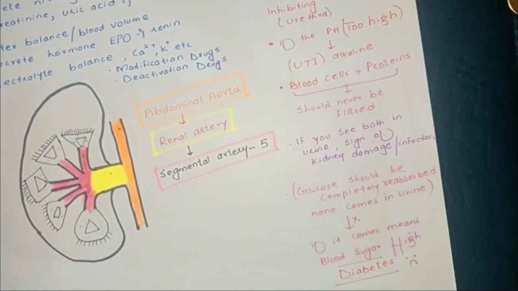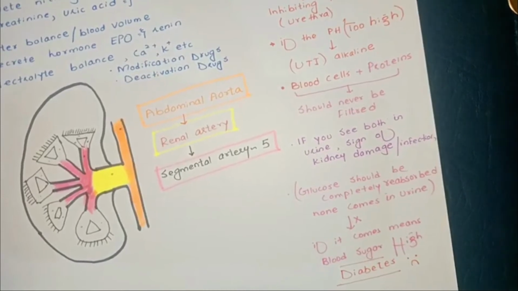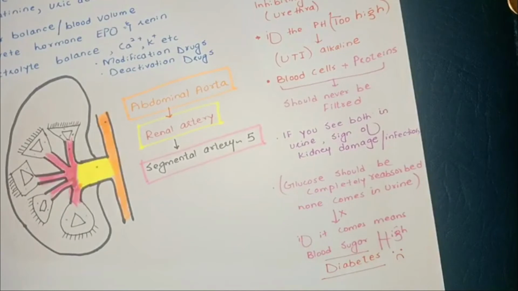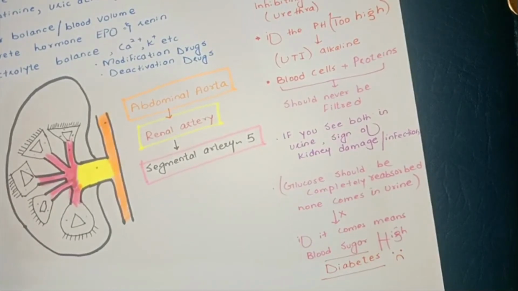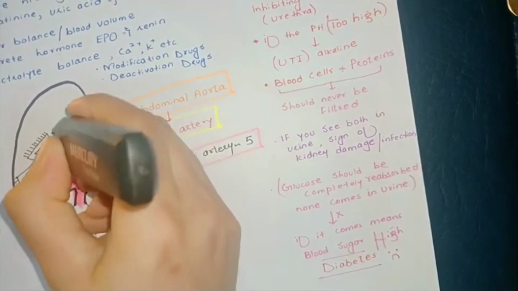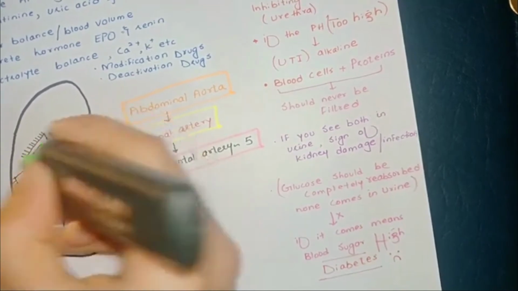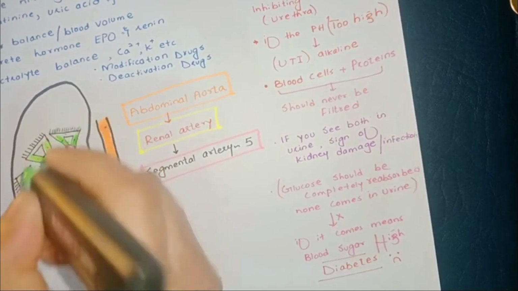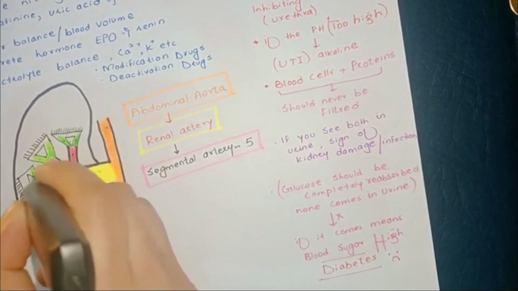Next, the blood is going to go between the lobes of the kidney. There are typically about 5 to 8 lobes of a kidney. Each of those lobes has an artery that goes on either side, the 2 interlobar arteries. These are the 2 interlobar arteries, 1 and 2. You can see here that I am marking it 1 and 2.